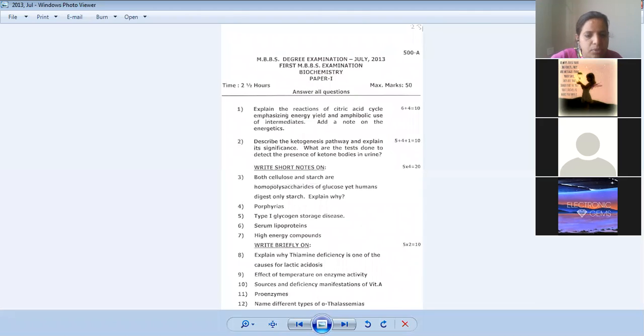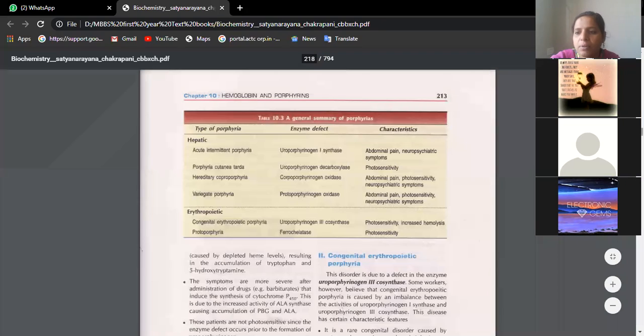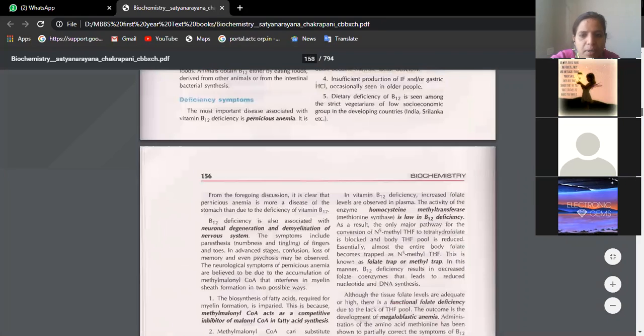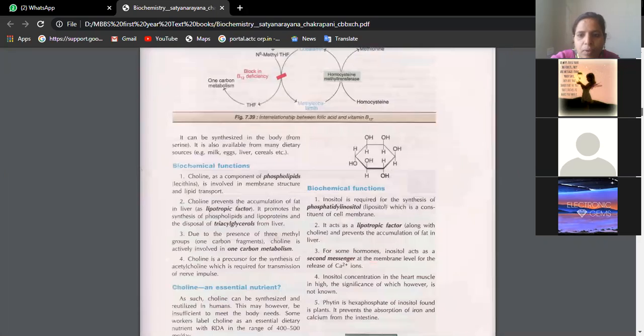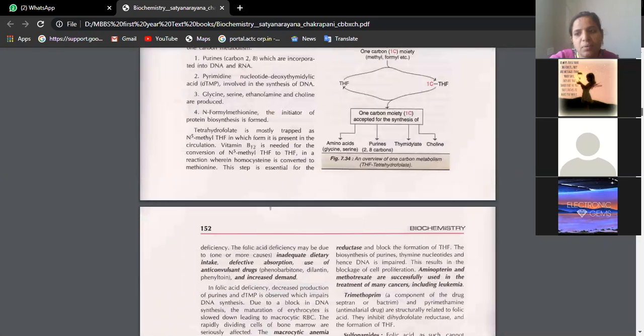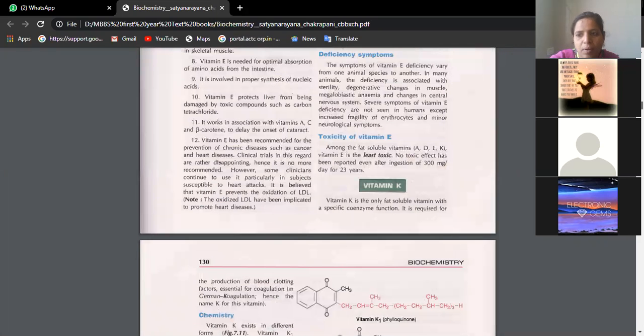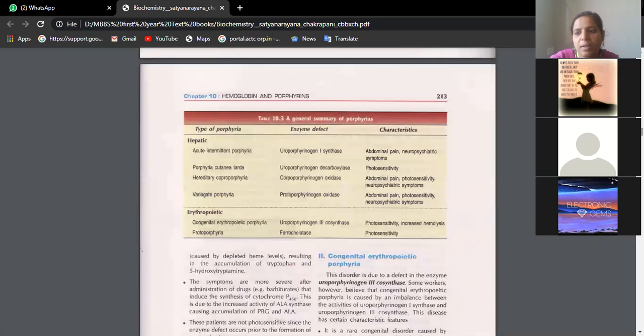Then type 1 glycogen storage disease. What is type 1 glycogen storage disease, beta? Just now we have studied carbohydrate metabolism. We should go back. Von Gierke's disease. Very good. Any other? McArdle's disease, Hers disease.